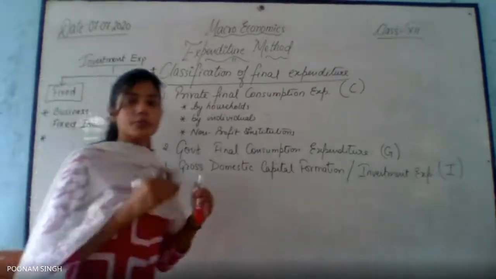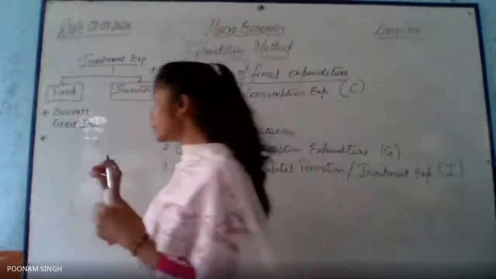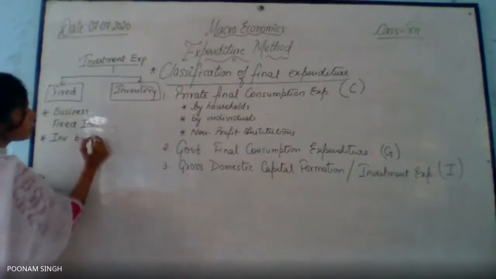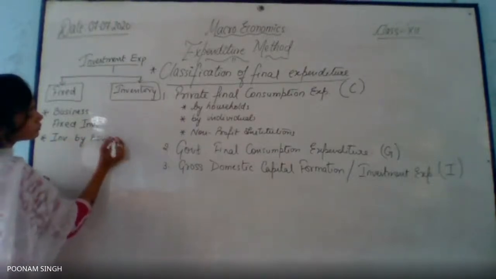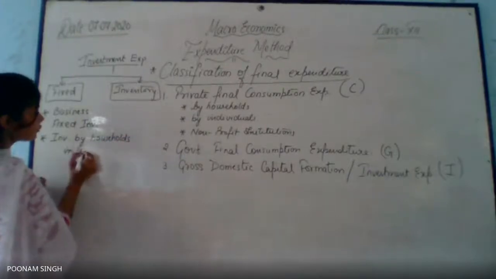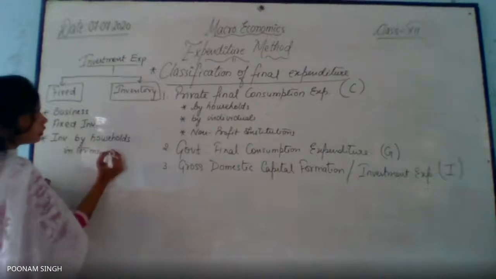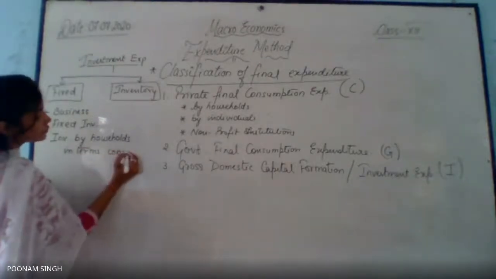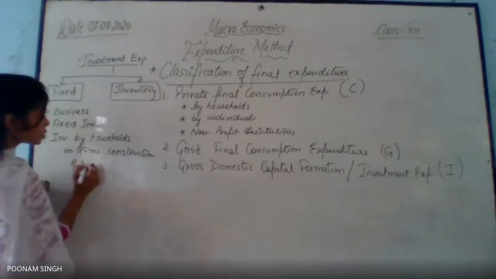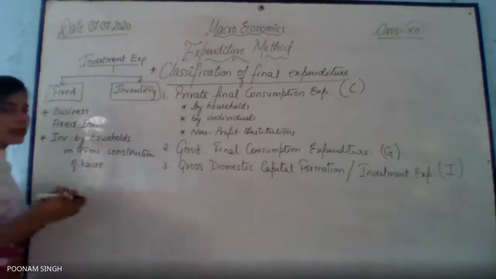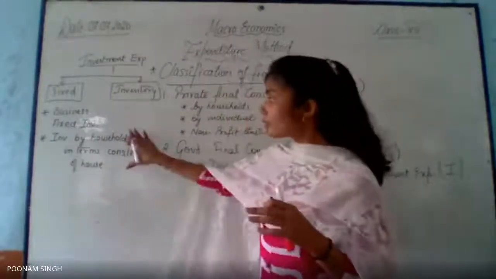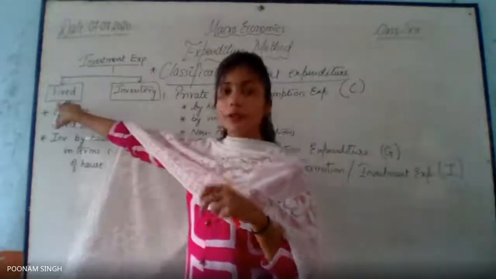Secondly, it will be first is business fixed investment, then investment by households in terms of construction of houses. So if any investment which is done by the households for the construction of houses, that is also being included in the part of fixed investment.